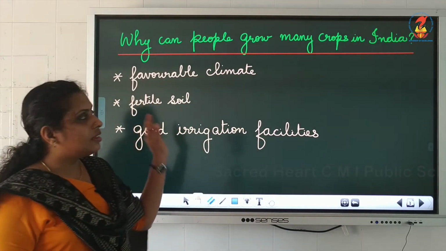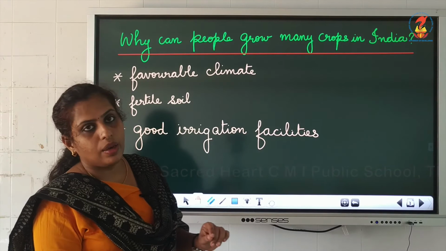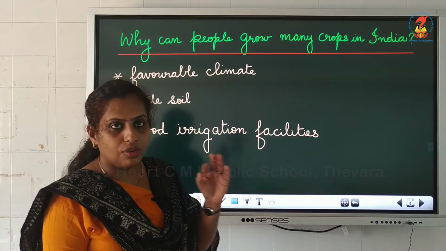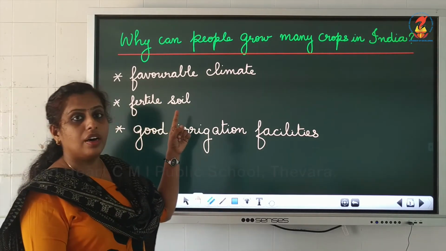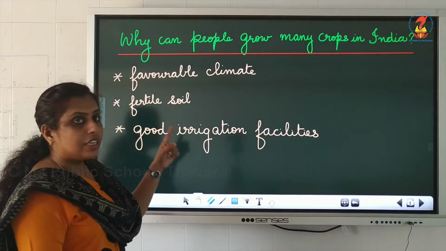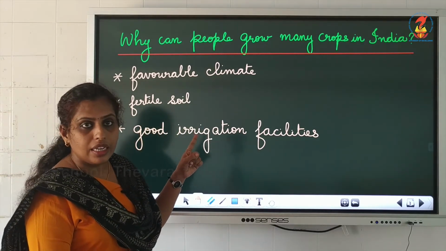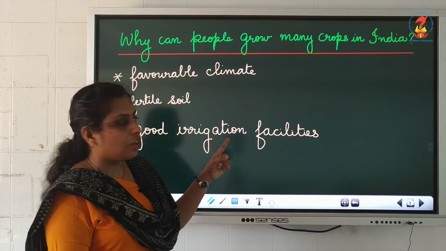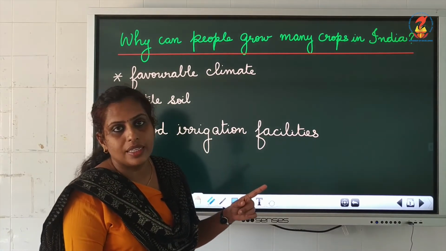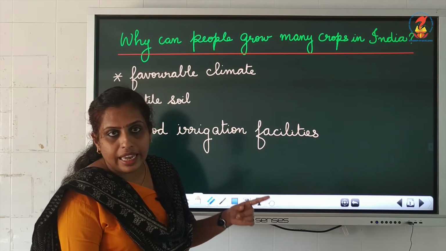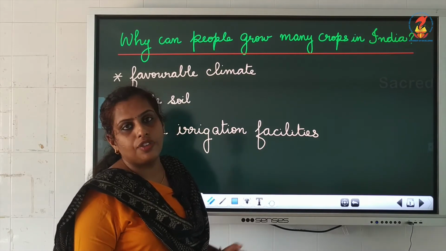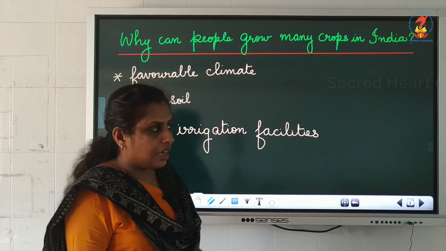So these are the three main reasons that is why we say in India many crops are grown. First one is we have a favorable climate, suitable climate for us. We have fertile soil, which means the soil which is good for growing crops, and we have good irrigation facility. We have a good water supply system in our country, like canals, ponds, rivers. So we have different kinds of irrigation facilities in our country.